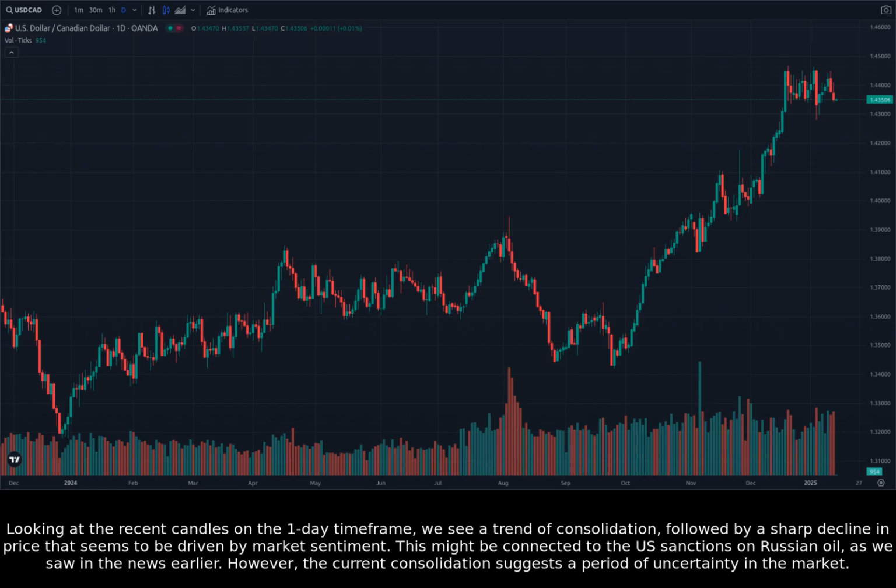This might be connected to the U.S. sanctions on Russian oil, as we saw in the news earlier. However, the current consolidation suggests a period of uncertainty in the market.